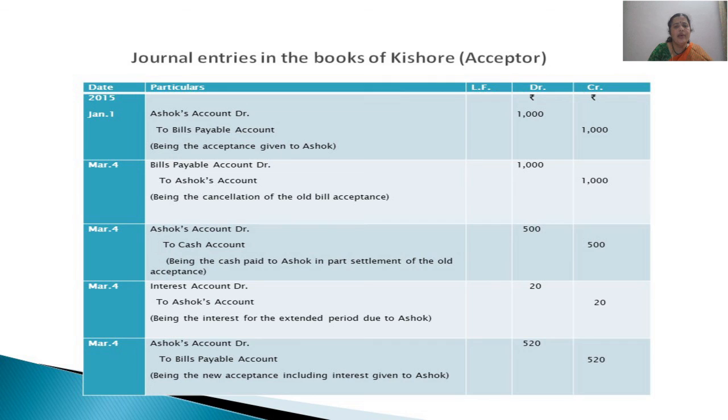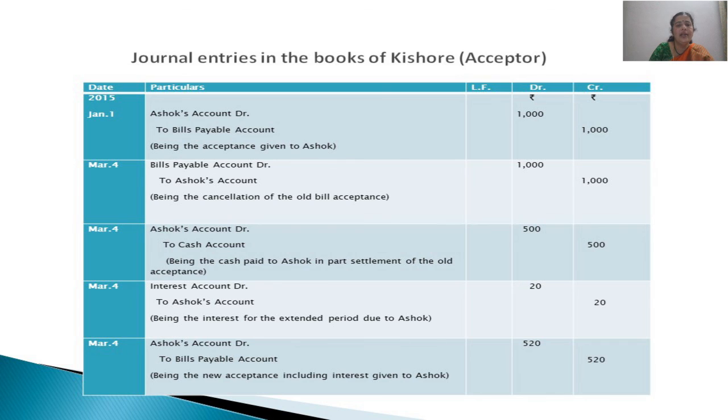In the same way, the entries are to be passed even in the books of Kishore, and here he is the acceptor. First entry for giving away of acceptance, Ashok is a receiver of acceptance and bill is going out. On the first due date, the first entry gets cancelled. So the first same entry, pass it in the reverse order. Bills payable to Ashok's account.